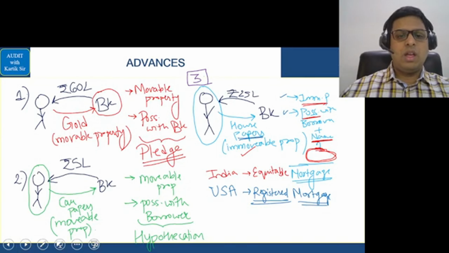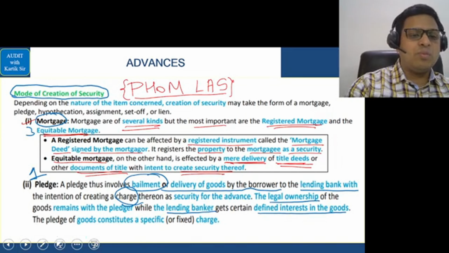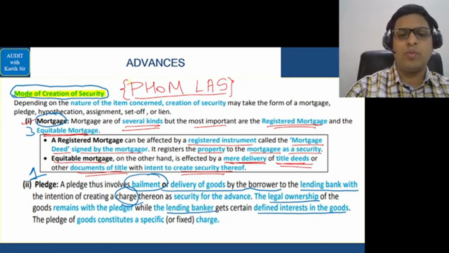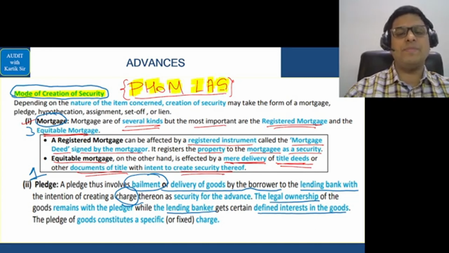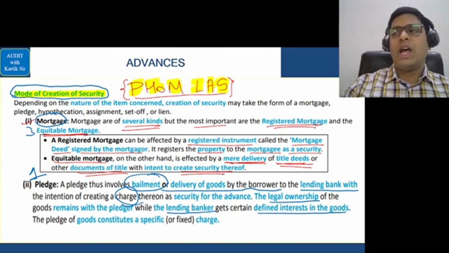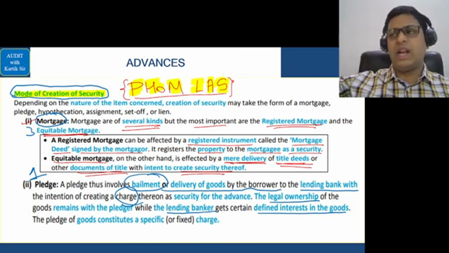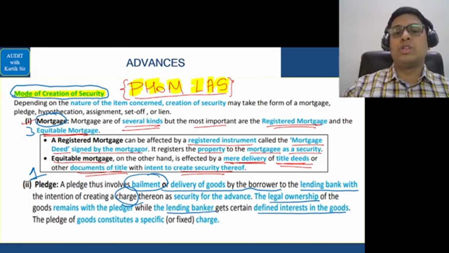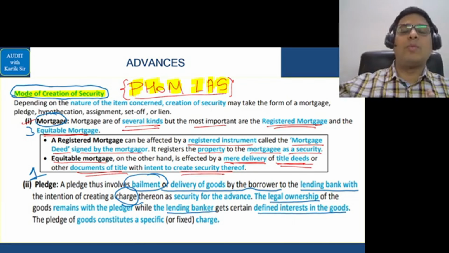Okay. Next, we had seen the modes of creation of security. What are the various modes? In that we did a code called formulas. That is pledge, hypothecation, mortgage, lien, assignment, and set off. Pledge is when you are taking a loan and you're giving a movable asset as security, and the possession of the asset is with the lender, that is the bank. In case of hypothecation, you are again giving a movable property as security, but in this case, the possession of the property is with the borrower. In case of mortgage, you are giving an immovable property as security.